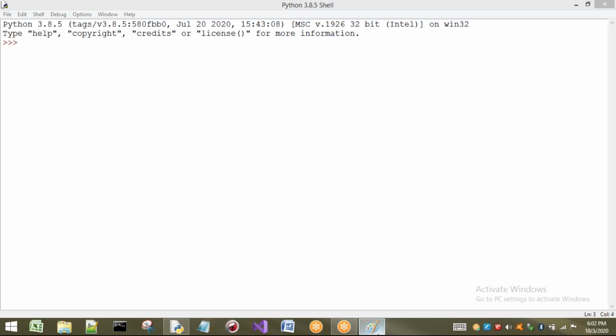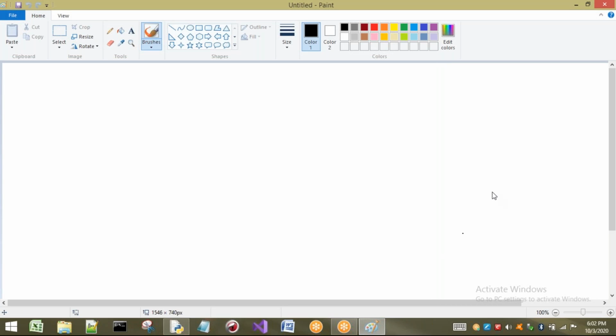So let us see briefly all the data types we have seen related to our sequences. First we have seen the list concept. After that, we have seen tuple. Next, we have seen set. And today we are going to see about dictionary. So the type is dict.